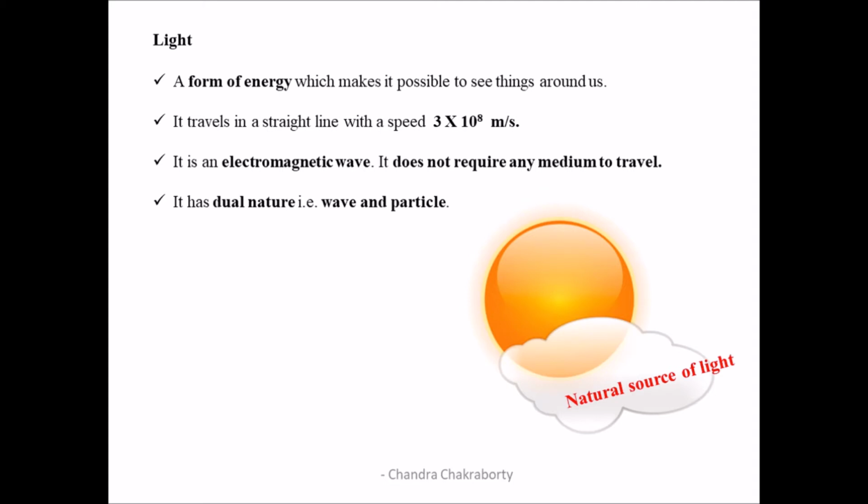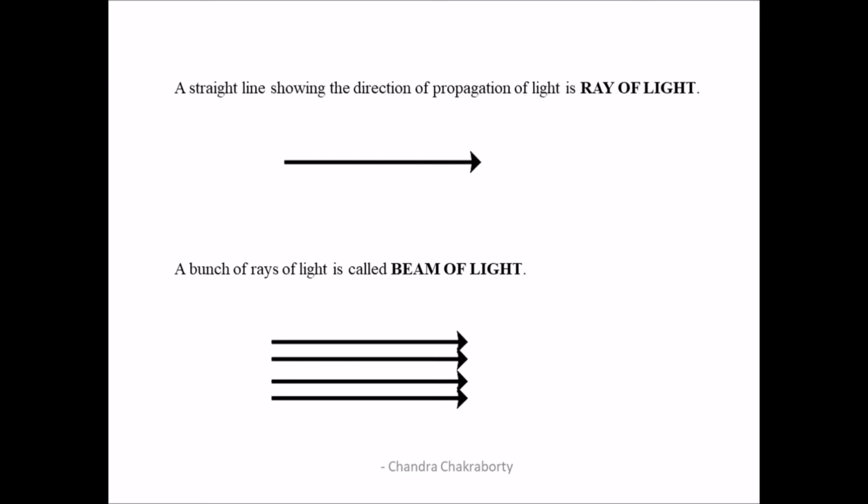Now here I have given an image of the sun. Why? Because the sun is the natural source of light. During daytime, when we go out, we can see different things around us. Why? Because there is a natural source of light called the sun. Now let us discuss some of the terminologies associated with light.